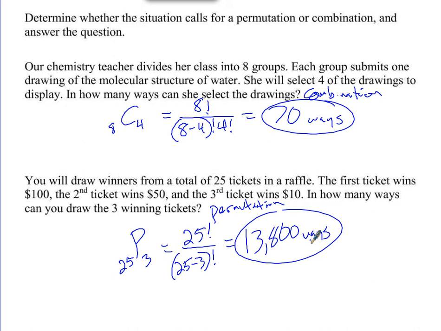That's how many ways there are. But there's a probability of 3 over 25. Yes, this ways is just the 13,800 ways that I can pull 3 names out of a hat. But as far as probability goes, it's not this at all. It's 2 different things. Now, in a little bit, we will use probability and permutations and combinations together, and then you'll be able to see what it's like when you're working with permutations and combinations with probability.